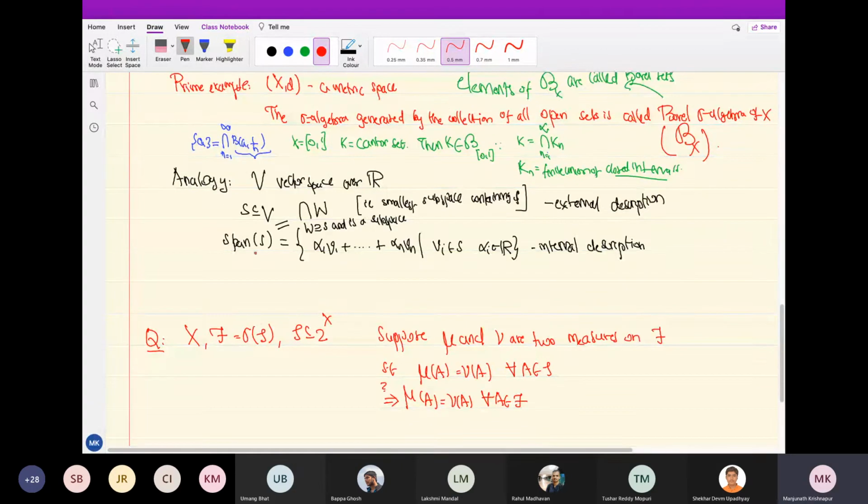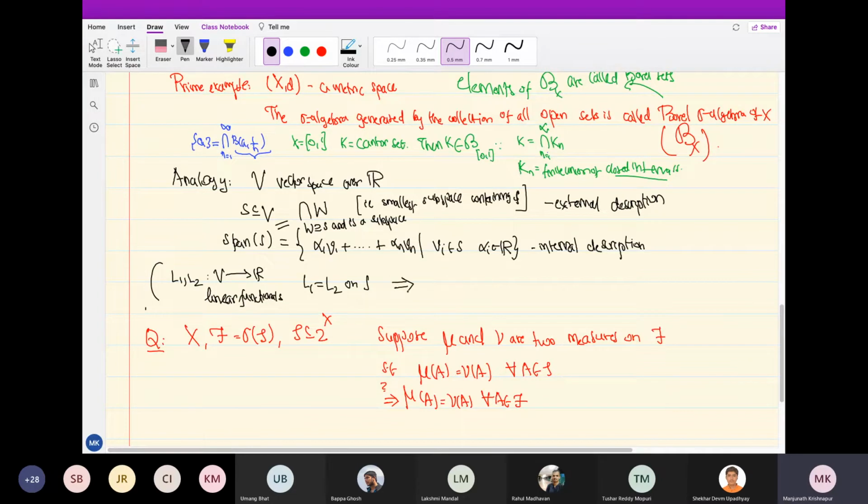What is the analogous question in vector spaces? I have two linear functionals L1, L2, and L1 equal to L2 on the generating set.